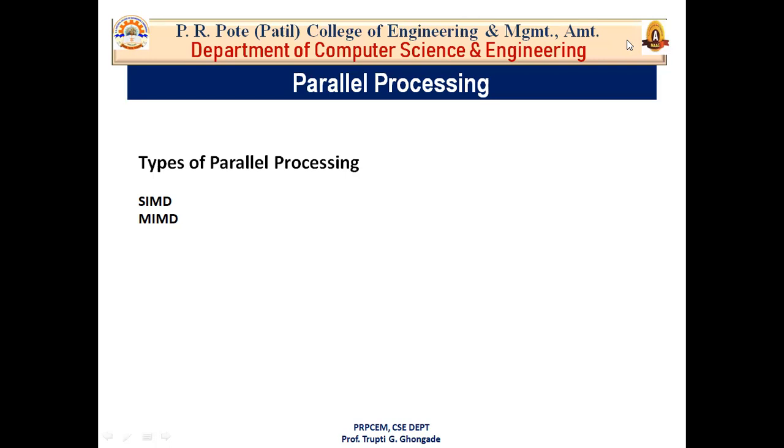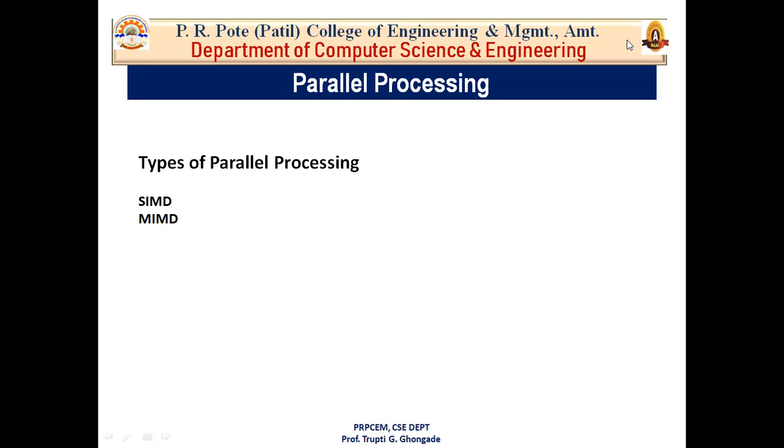Any system that has more than one CPU, that has more than one processor, can perform parallel processing, as well as multi-core processors, which are commonly found on computers today. Multi-core means, in the previous lecture we discussed, if it is an 8-stage pipeline, that is called octa-core. If it is a 6-stage pipeline, that is called hexa-core. So these cores depend on pipelining. Here we are discussing parallel processors, multiple processors. Today's computer systems are basically multi-core processors.